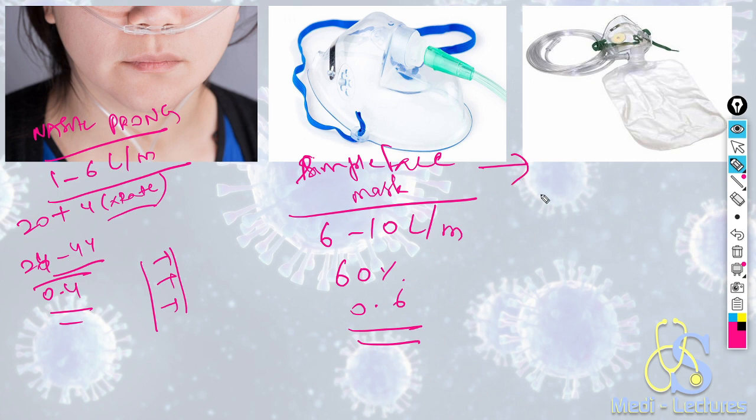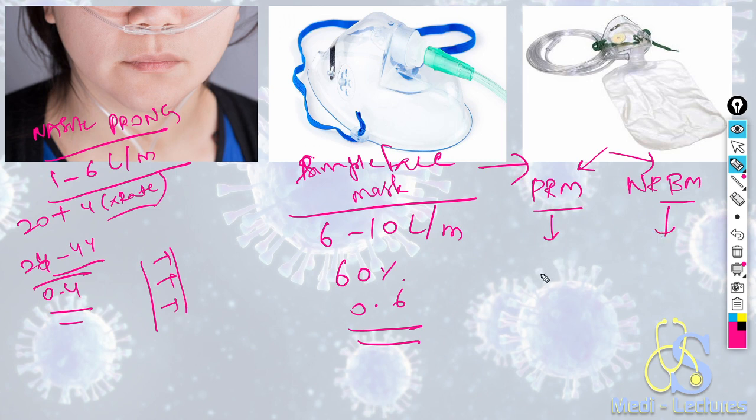If we have to increase the FiO2, then we have the option of rebreathing masks. These can be either partial rebreathing mask or non-rebreathing mask. We cannot go into details. If you want a detailed lecture, just comment. I will make a detailed lecture on oxygen therapy. We can discuss the details there.